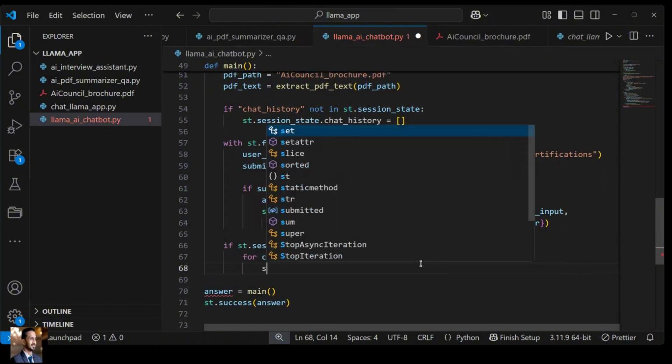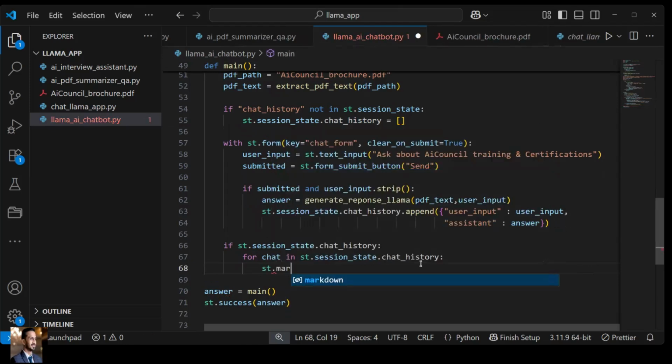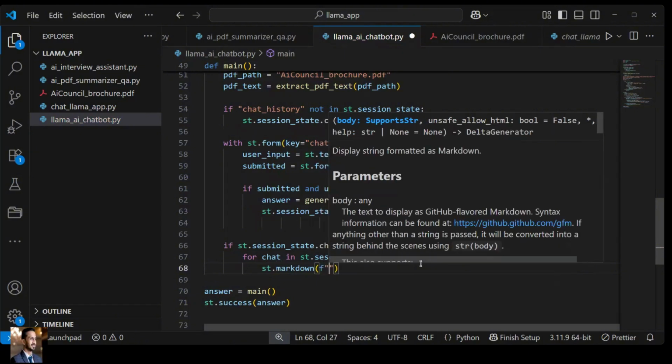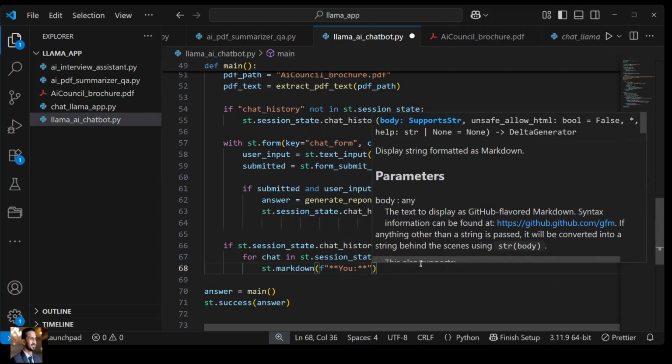Do what? Just print over here st.markdown. What you have to show over here is two things: one, what the user asks, and what the assistant had responded. So for that, I will create over here a bold character of U. This will be in bold.